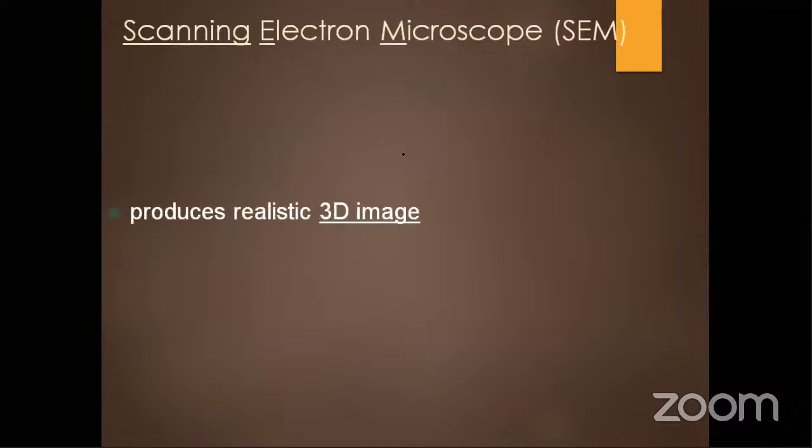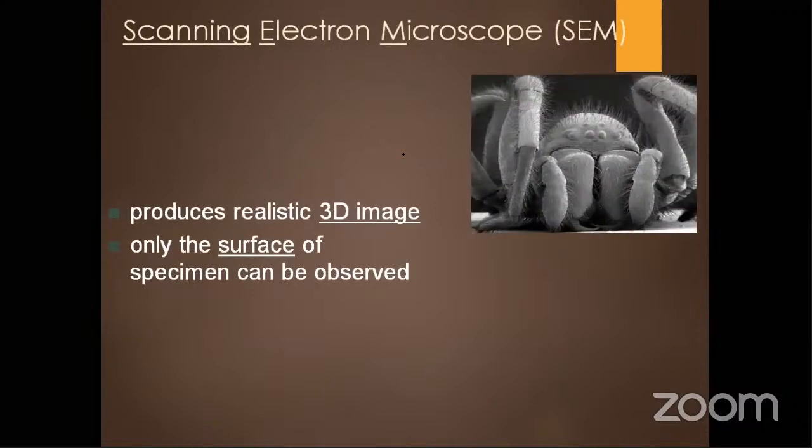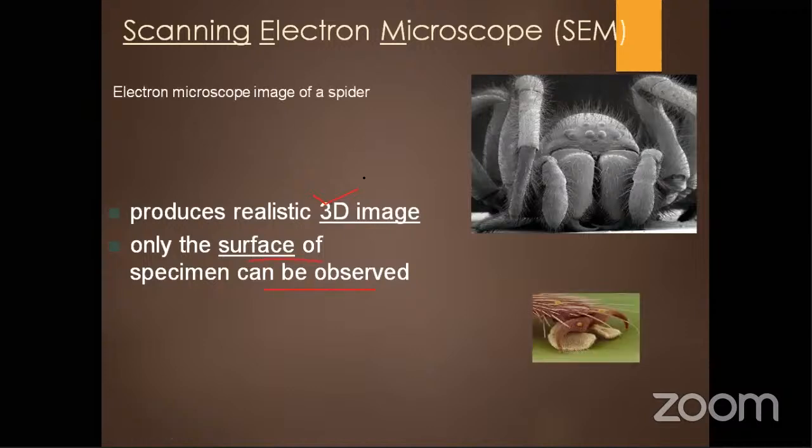Okay. So I have already told you the two types of microscope, that is scanning electron microscope and transmission electron microscope. The scanning electron microscope has a property, it will produce a 3D image, and only the surface of the specimen can be observed using this scanning electron microscope.